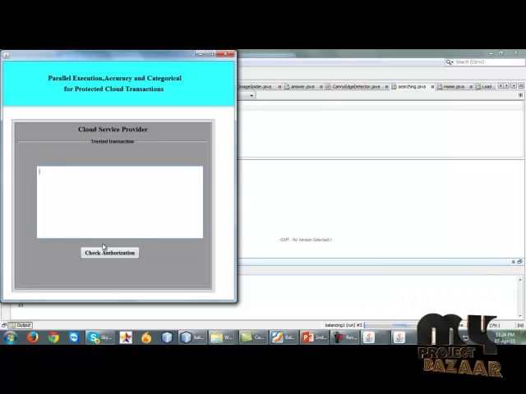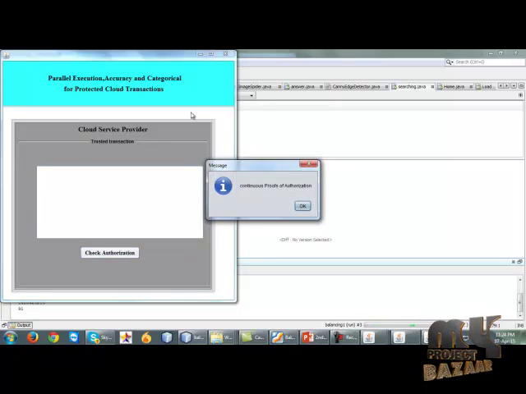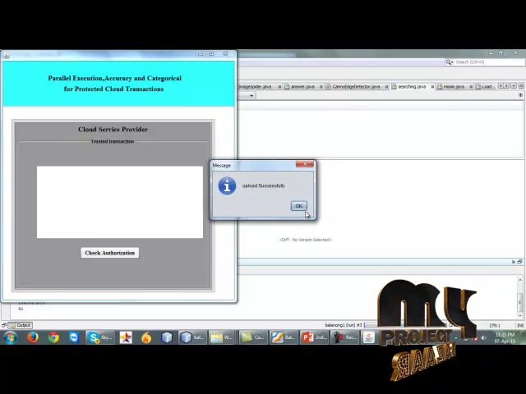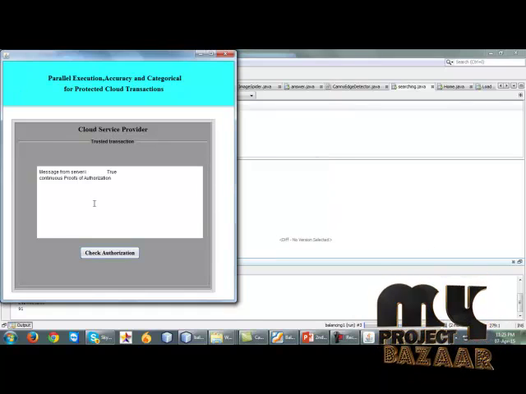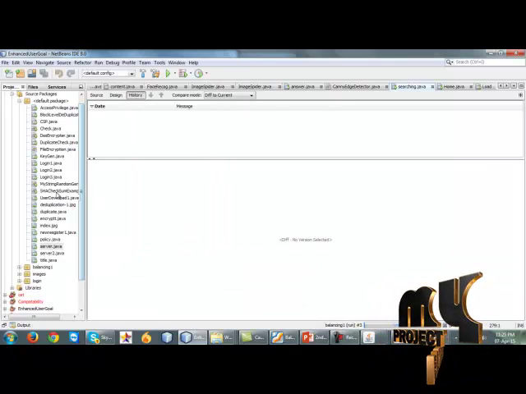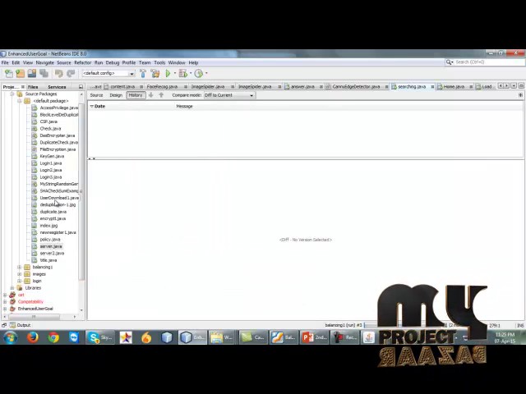In this proof of authorization, the proof is changed every time, so the user file is secure, with more security for storage on the cloud. Click the check authorization button, and it will be a continuous proof of authorization. Okay, uploaded successfully. The user file is uploaded into the cloud, and finally the user will download it.